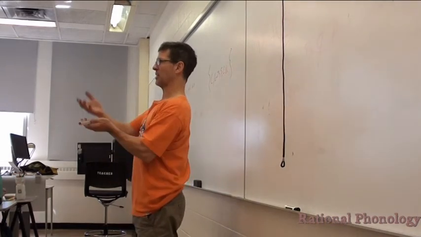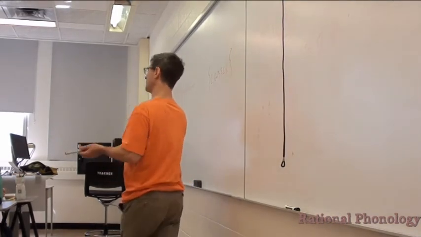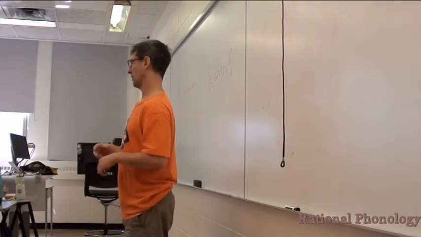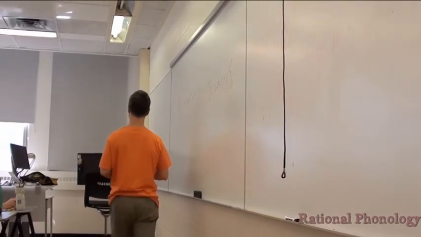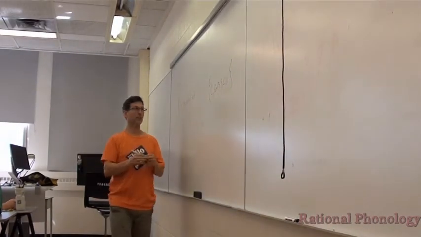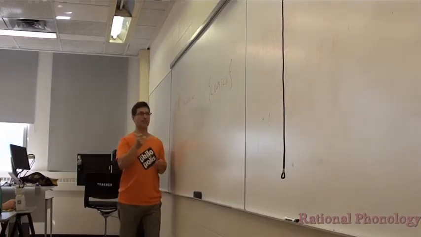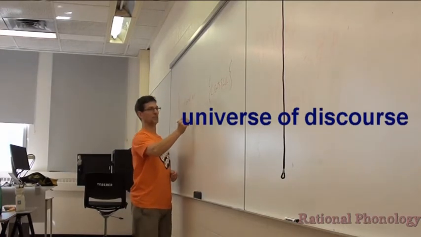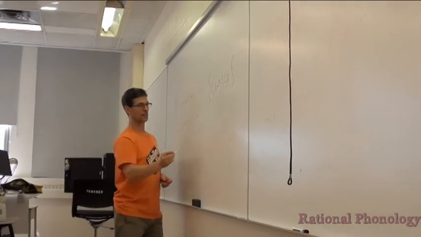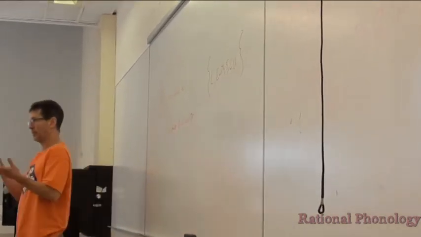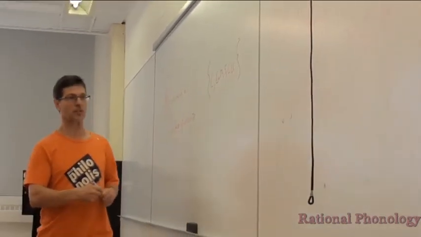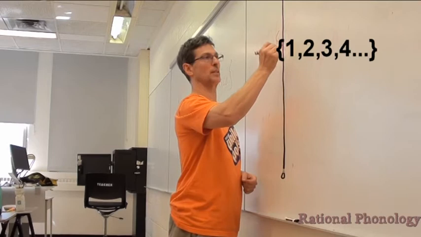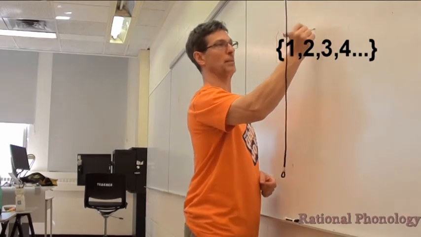Right? The set of things in my fridge. The set of students in my class. The set of students in the university. The set of, I don't know, brands of shoes sold at that store. So the universal set is the set of all things in the universe of discourse. The stuff that you're interested in talking about for the moment. So the universe of discourse might be the positive integers. Okay, so 1, 2, 3, 4, and so on.